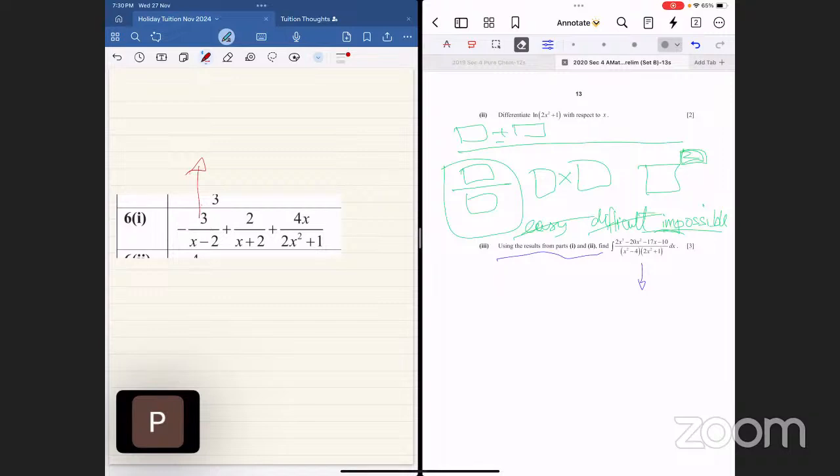Not really so for us. What the heck is this guy? How am I supposed to integrate this guy, right? Still not very helpful. That is what we're trying to learn today. We're trying to learn the supposedly easy integration part. Oh my goodness, this is supposed to be easier.